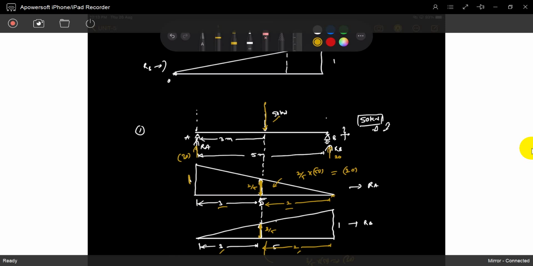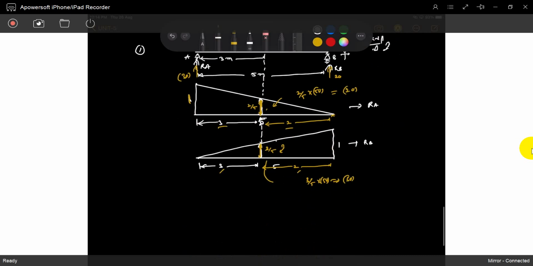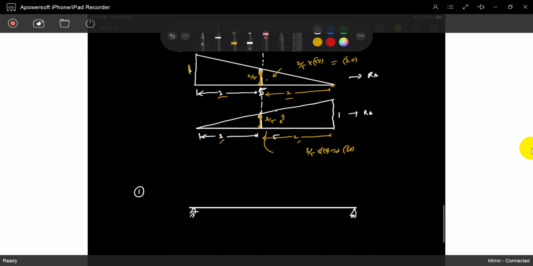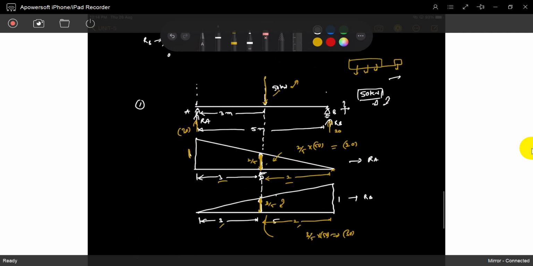If you know the influence, the same thing applies, not only for one load. Trucks, for example, have 2-3 loads moving from one location to another, so you can also calibrate that exactly. Let us see one very small example. We discussed rolling loads; moving loads we will discuss later.